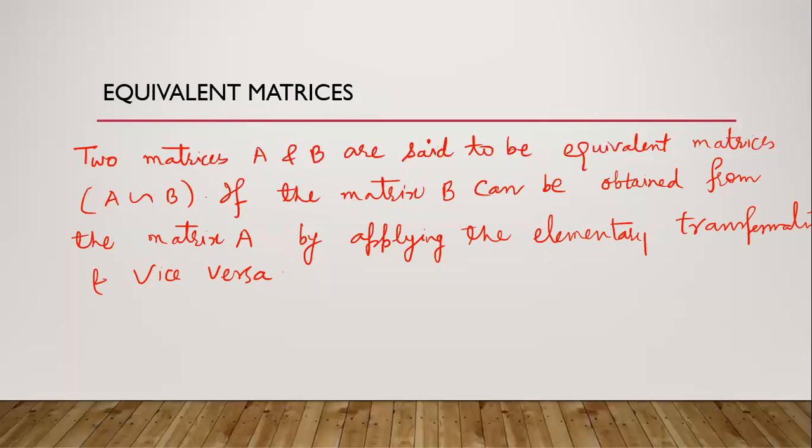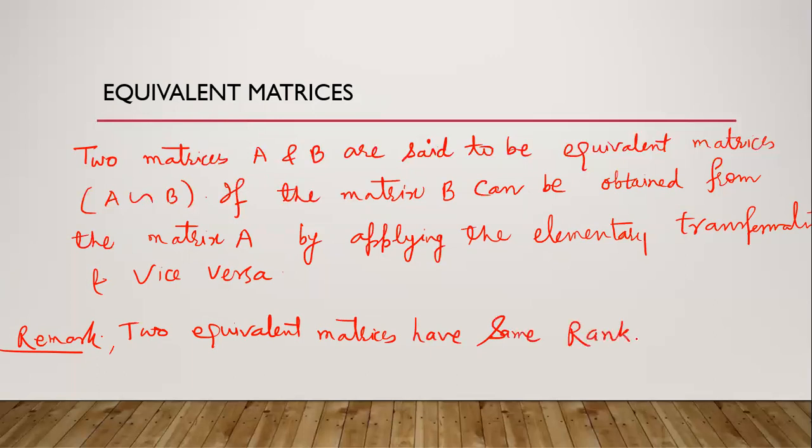What is the remark here? We can say two equivalent matrices have the same rank. If A and B are two equivalent matrices, then rank of matrix A will be rank of B. It means if we apply any finite number of transformations on matrix A and we obtain matrix B after some finite transformations, then the rank will be unchanged.